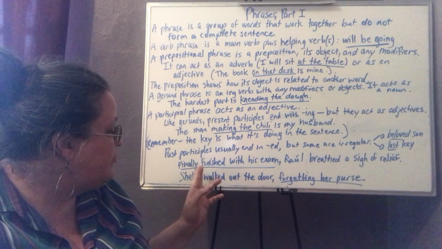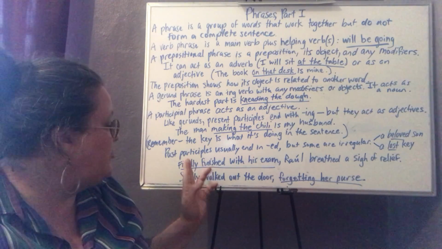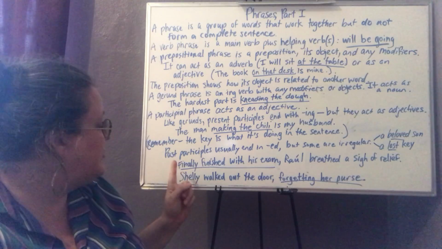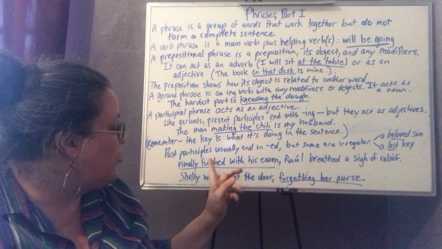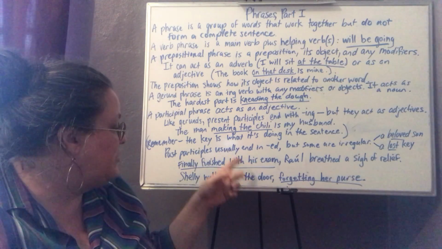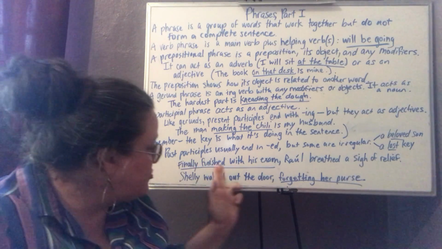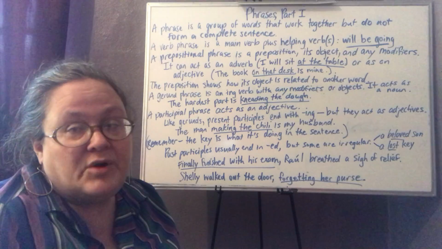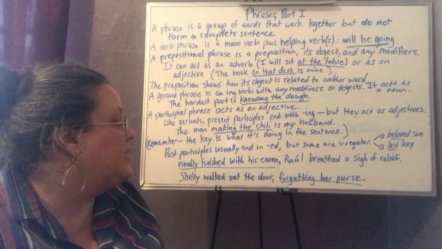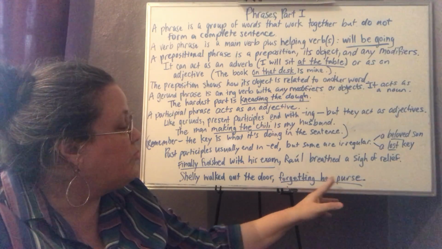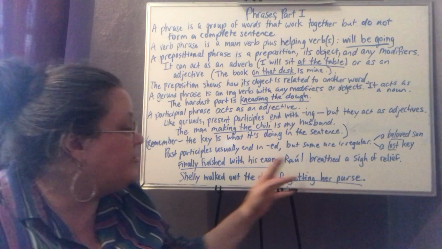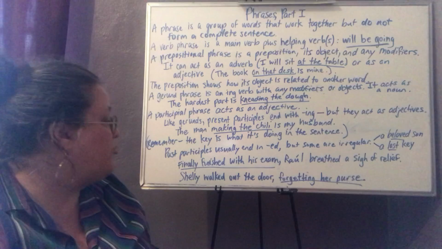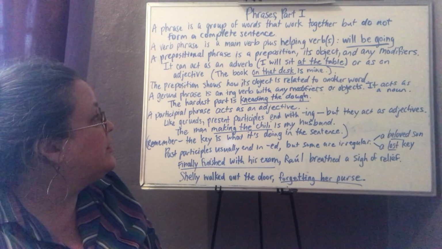So you can see with both of these, with this one you have an adverb that modifies the verb finished, and you have with his exam that also modifies finished. So all of these words go together to form the participial phrase. Forgetting her purse: her purse is the direct object of the verb forgetting. So this whole thing forms part of that participial phrase.